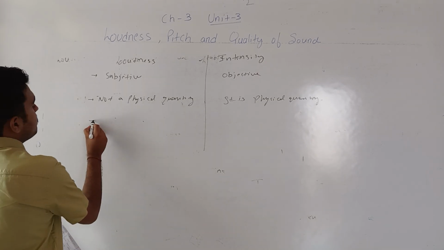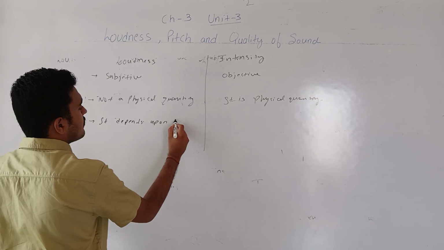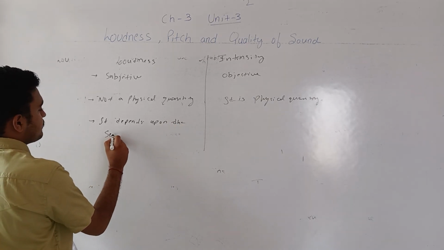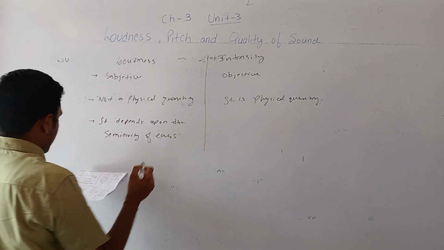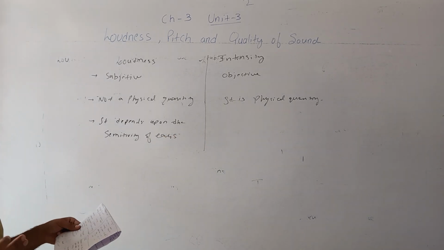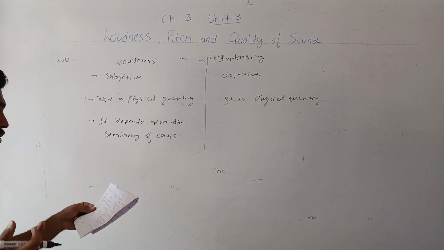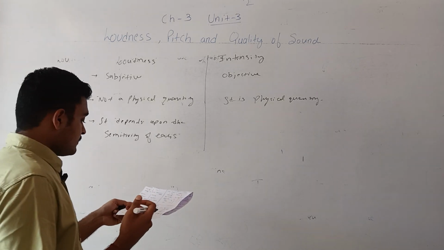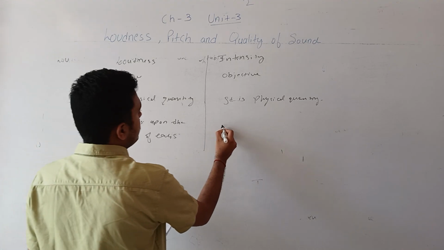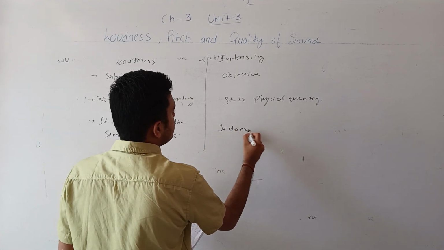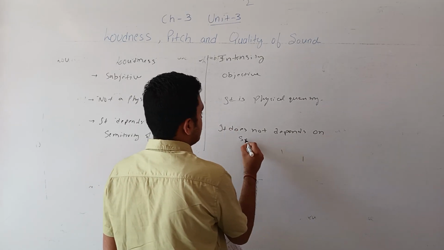Next, loudness depends upon the sensitivity of the hearer's ears. If a person has a more sensitive ear, the sound may be louder for him. If the sound is very faint, some people may be able to hear it and some may not. Intensity does not depend on the sensitivity of ears.